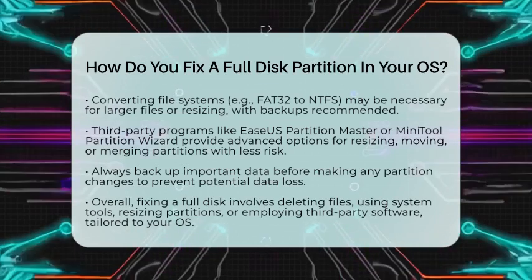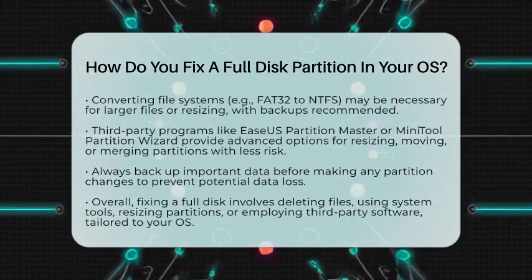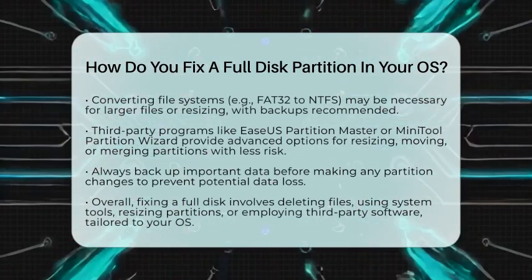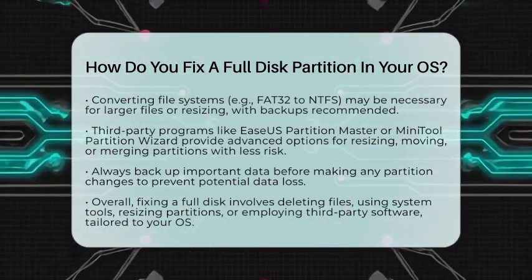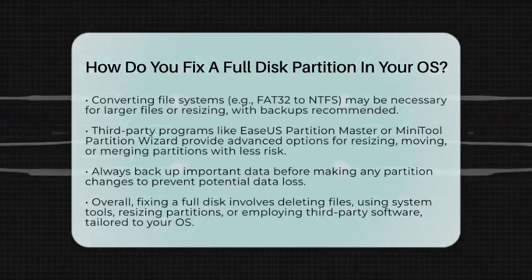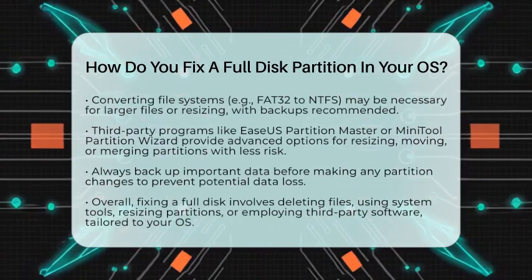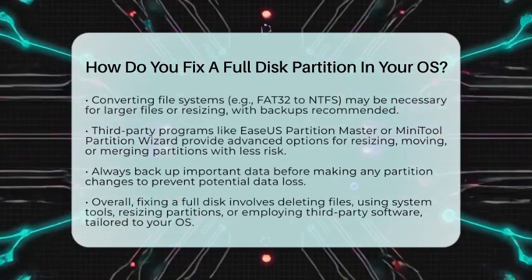In summary, fixing a full disk partition involves deleting unnecessary files, using system cleanup tools, resizing partitions if there's unallocated space, or employing third-party software for more complex tasks. Be sure to check your operating system's specific steps, whether you're on Windows, macOS, or Linux. With these methods, you can regain space, improve your system's performance, and keep your storage organized and healthy.